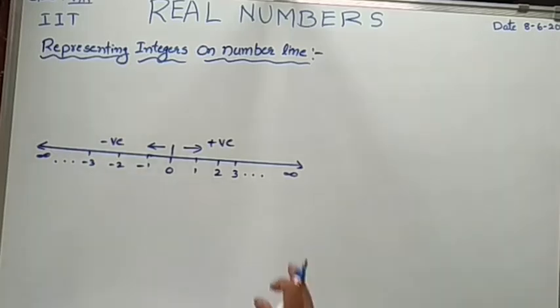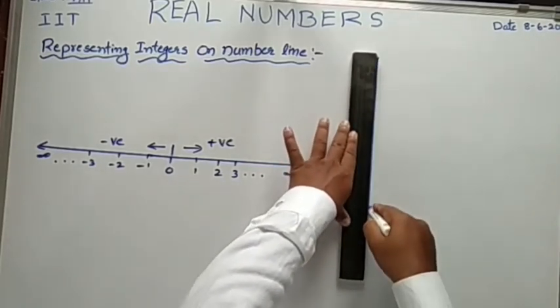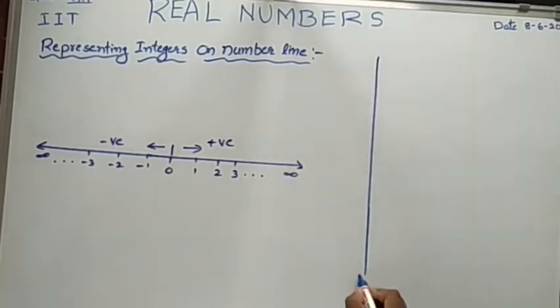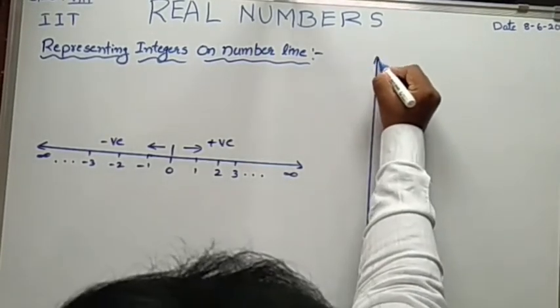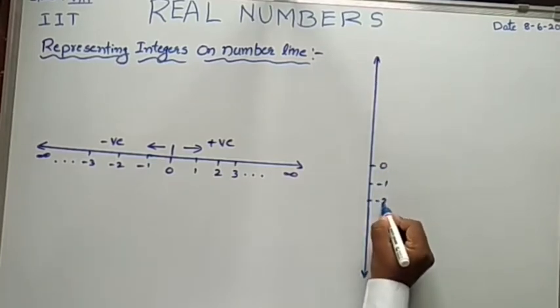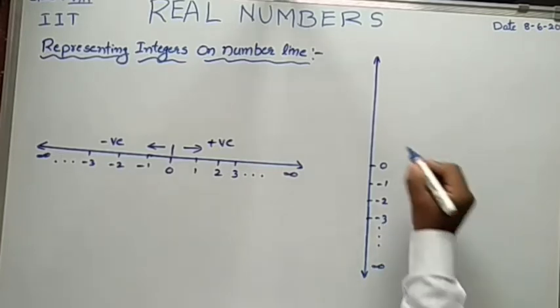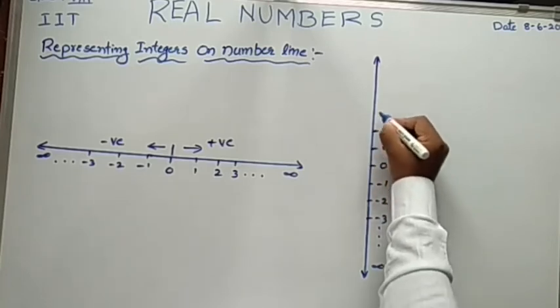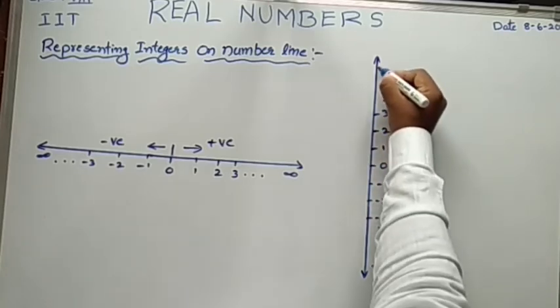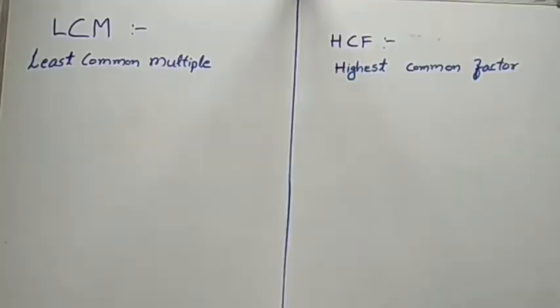So it is a horizontal representation of integers, and vertically also we can represent. It's 0, downside minus 1, minus 2, minus 3 up to infinite. This side 1, 2, 3 up to infinite. It is called a vertical representation of integers.